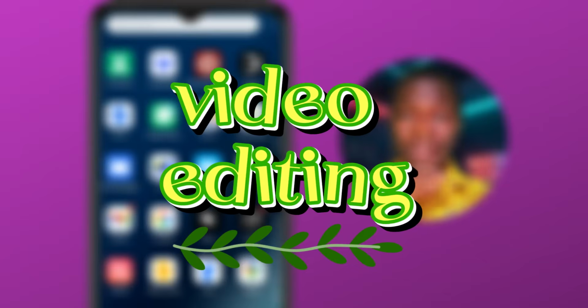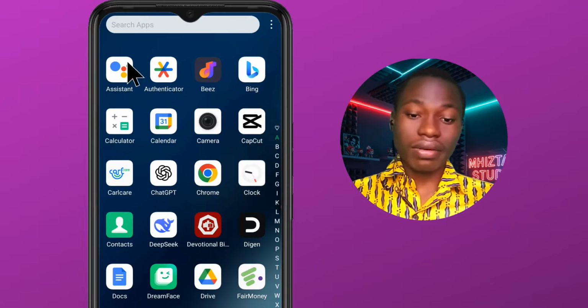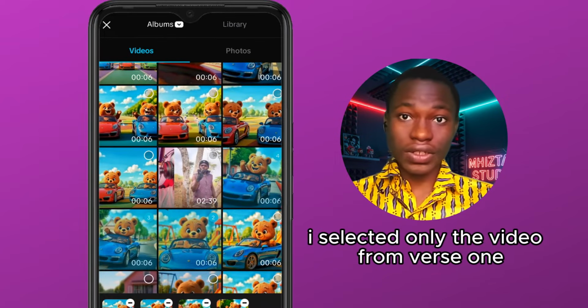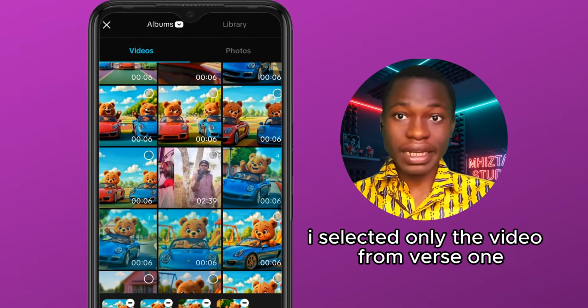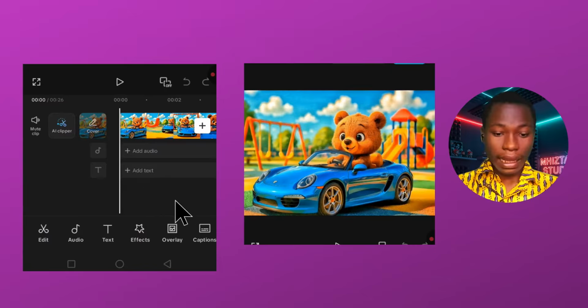The last thing is to put this video together, and in this case I'm using CapCut, but you can use any app of your choice, right? In CapCut, click on new project. So I select the videos, and I'll build them in order so you can know how this thing works, so you can use it to duplicate how many verses you want this to be. Okay, so I'll click on add, and it's going to look like this.